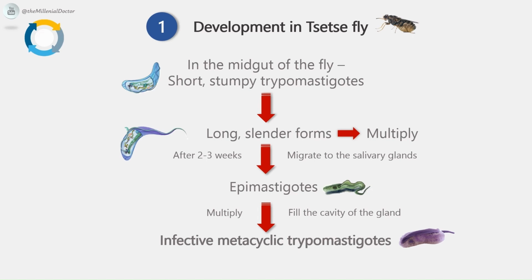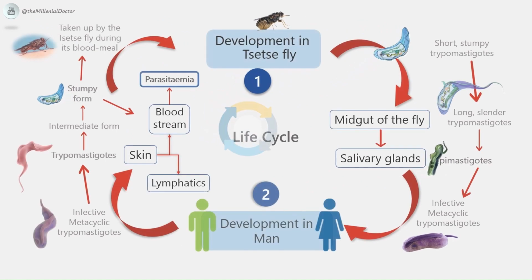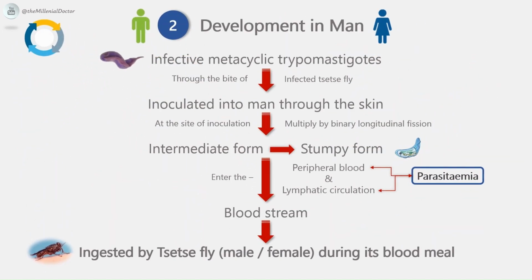Development of the infective stage within the tsetse fly requires 25 to 50 days. This is called the extrinsic incubation period. Thereafter, the fly remains infective throughout its life of about 6 months. Then, development in man and other vertebrate hosts. Metacyclic stage, infective form of trypomastigotes, are inoculated into a man, the definitive host, through the skin when an infected tsetse fly takes a blood meal.